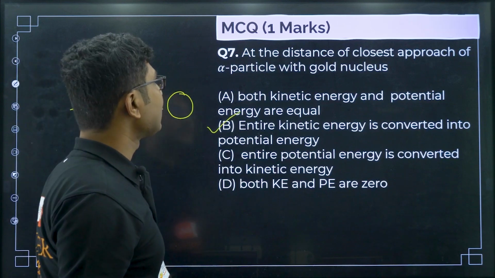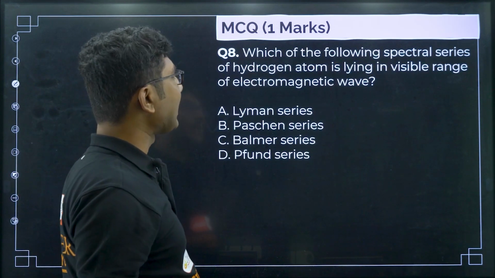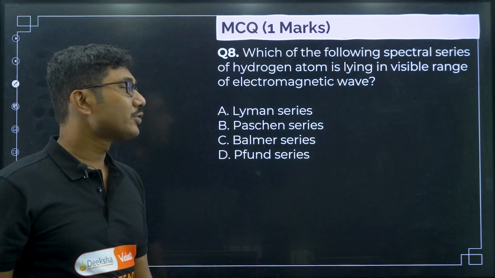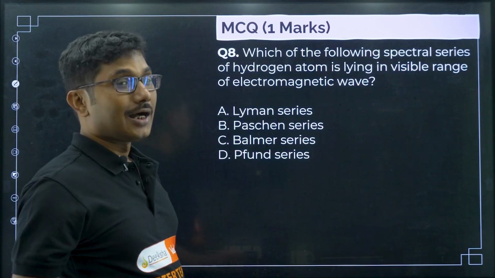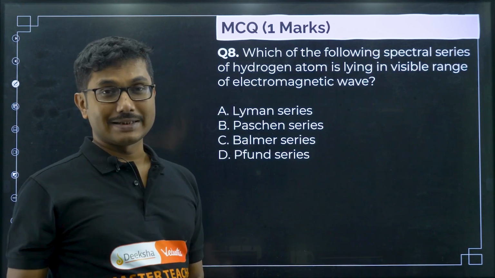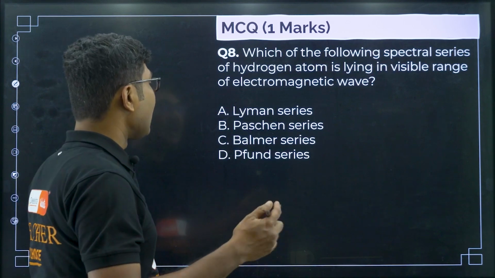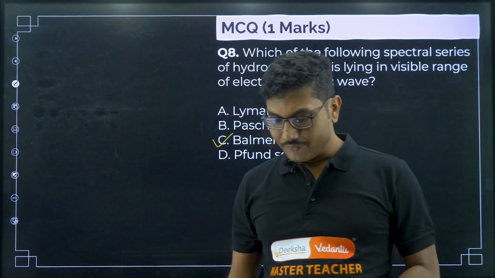Now, let us move on to the next question. Which of the following spectral series of hydrogen atom lies in the visible range of the electromagnetic wave? This is the easiest question. If you have seen my KCET series or any other series related to this chapter, I have said the Balmer series is the series which falls in the visible region.